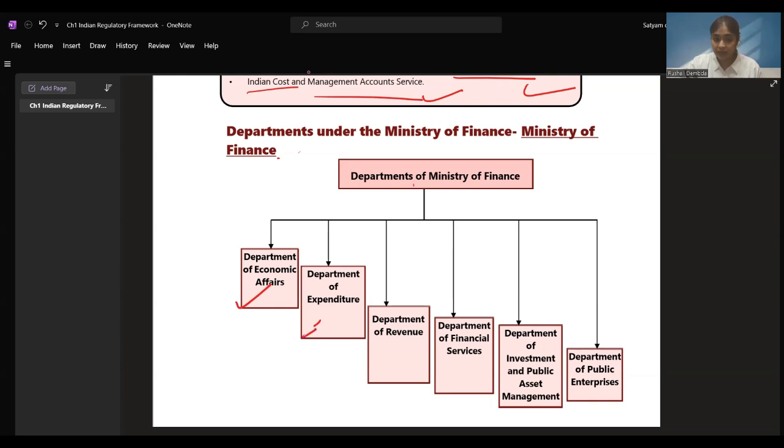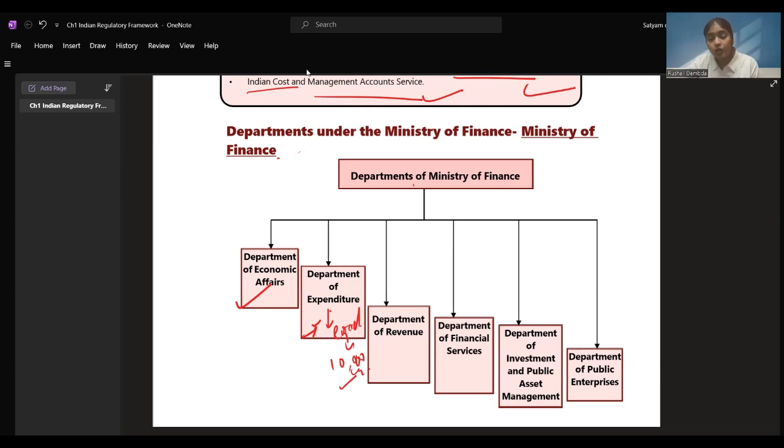Then the Department of Expenditure. In the budget, they give us some amount which is distributed to various departments. Suppose the road construction department, right? Road construction department, they are given the revenue of 10,000 crore. They are given an expenditure.